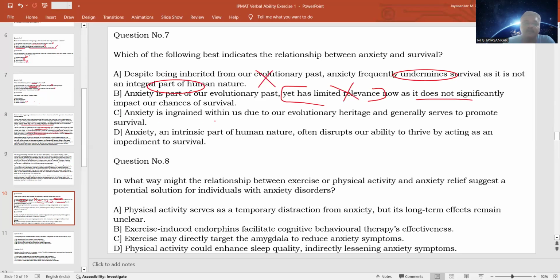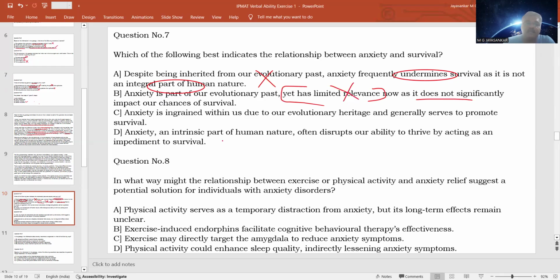Option C: anxiety is ingrained within us. Again, correct. Due to our evolutionary heritage, correct. And generally serves to promote survival. Again, correct. So anxiety is ingrained within us means it is part of our personality or character or individuality, because it is from our evolution. All human beings have anxiety because it is a part of a survival tool. So due to our evolutionary heritage, correct, and generally supposed to promote survival. True statement. So keep it as a probable answer.